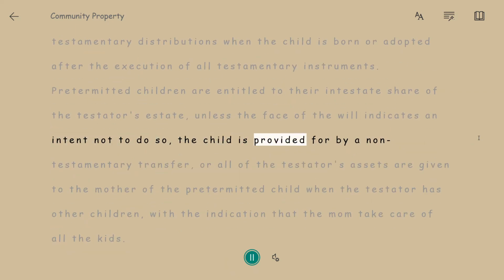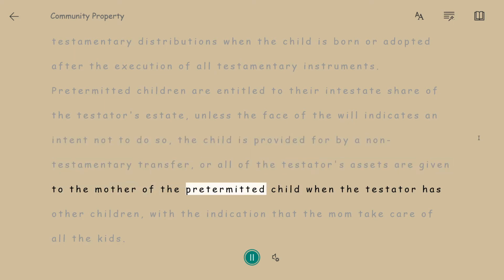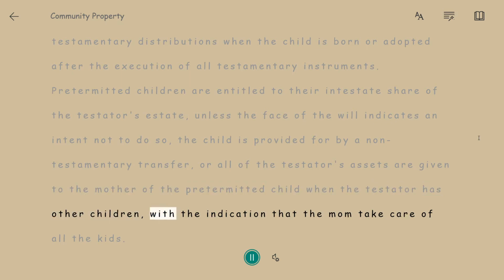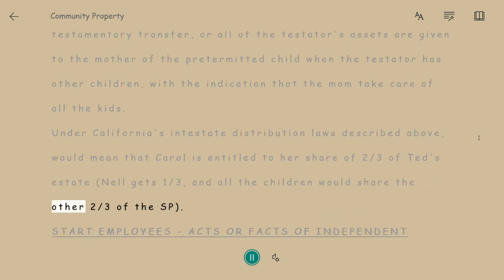The child is provided for by a non-testamentary transfer, or all of the testator's assets are given to the mother of the pretermitted child when the testator has other children, with the indication that the mom take care of all the kids. Under California's intestate distribution laws described above, that would mean that Carol is entitled to her share of 2/3 of Ted's estate, Nell gets 1/3, and all the children would share the other 2/3 of the SP.